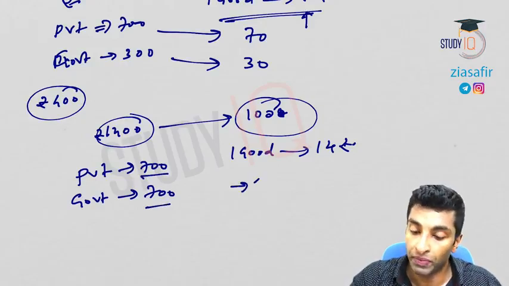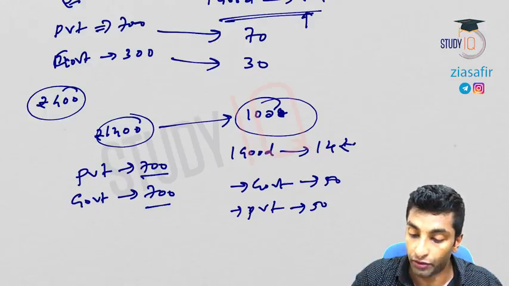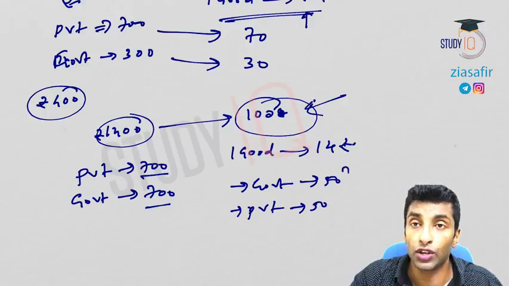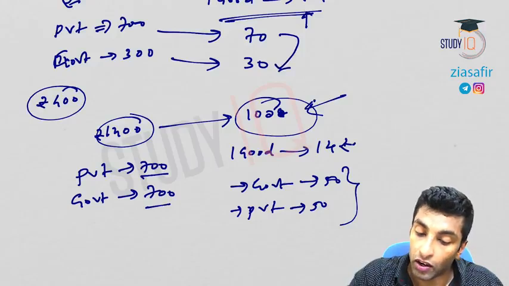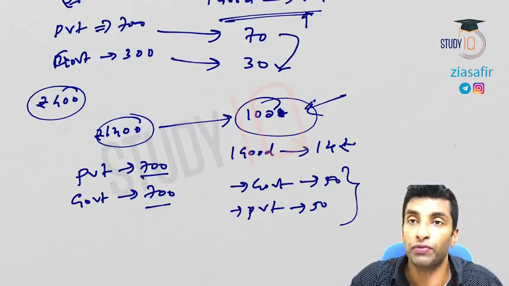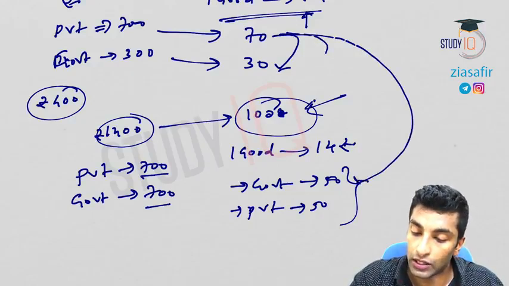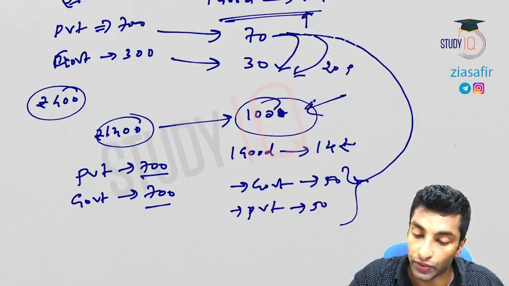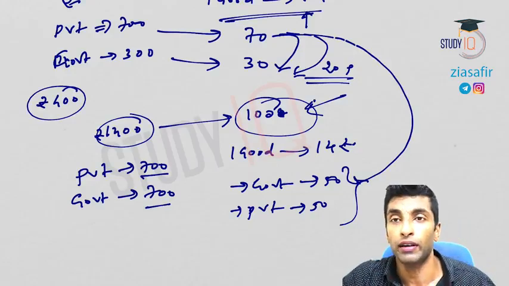So 700 and 700. So government can buy how much? Exactly half. Private can buy how much? Exactly half. So goods have not changed, it is not increased. What has actually happened? Private 70 and government 30, now government 50, private 50. So from this 70, 20 is actually transferred to the public or the government. That is what actually happened.